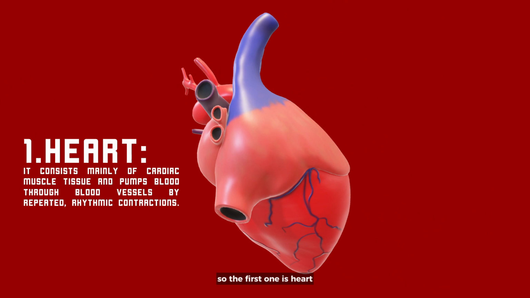So the first one is the heart. The heart plays a vital role in our cardiovascular system. It consists mainly of cardiac muscle tissue and pumps blood through blood vessels by repeated rhythmic contraction. What is rhythmic contraction? It refers to the regular and repeated cycle of muscle tightening and relaxing, often seen in the heart and digestive system. The functions are pumping blood, moving food through the digestive tract, and delivering oxygen and nutrients throughout the body.